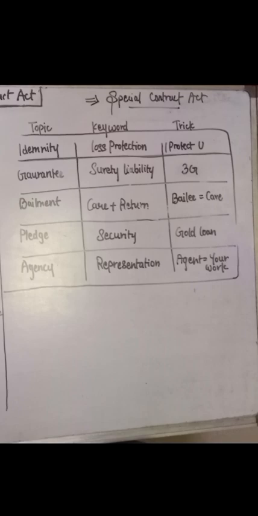Clear? Now, the third one is bailment. Here, only movable goods can be bailed; money cannot be bailed. Then the fourth one is pledge. In a pledge, like a gold loan, gold is pledged. It is a special type of bailment where goods are given as security for a loan. Clear? There are two parties to this. First is the pawnor, that is the pledger, and the pawnee, which can be said as the pledgee. Correct? Now, fifth is agency.